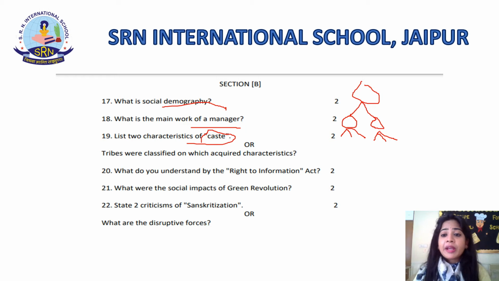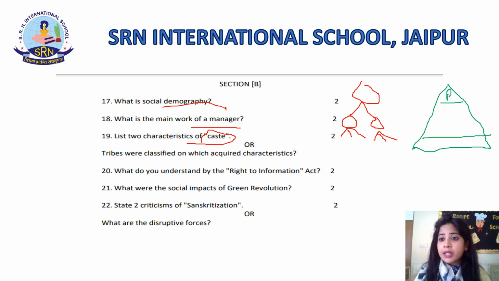Now when we talk of hierarchical division of caste, it is known as hierarchical division. Now in hierarchical division we divide the caste into four castes. The first one is the Brahmins. The Brahmins are the priests, the teachers and the preachers. The second position in the hierarchy is occupied by the Kshatriyas. They were warriors and the kings.